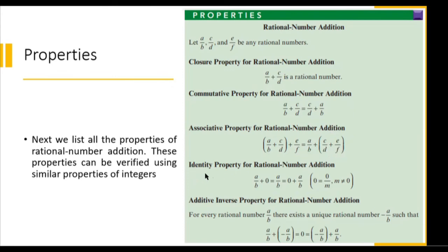Then also we have identity property for rational number addition. A over B plus 0 is equal to A over B, which is equal to 0 plus A over B. 0 is represented as 0 over M where M is not 0. Next, additive inverse property for rational number addition. For every rational number A over B, there exists a unique rational number negative A over B such that A over B plus negative A over B is equal to 0. Also, negative A over B plus A over B.